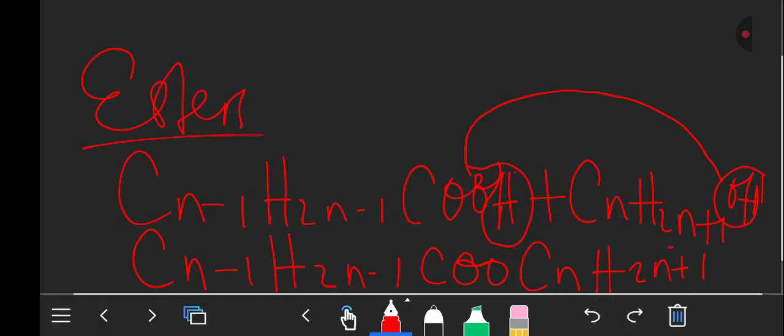So let me put one with a prime there to show that the number of carbon atoms might not always be the same. These are the formulas you need to know when dealing with or writing the structure of certain common organic compounds. So you need to know these formulae. And in this session, we are going to end here.